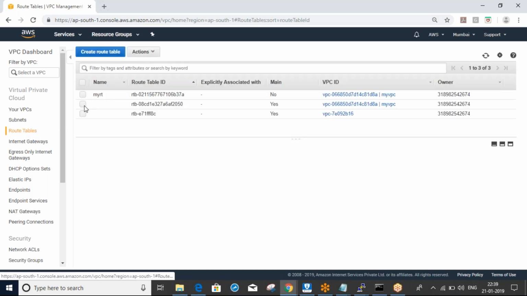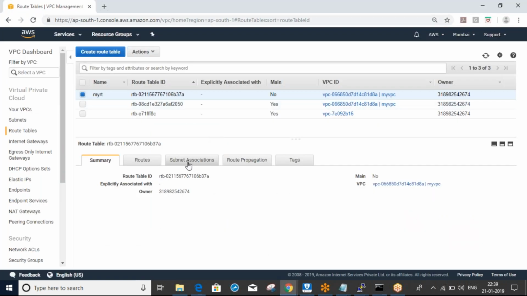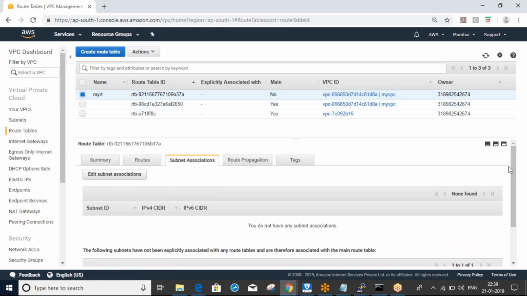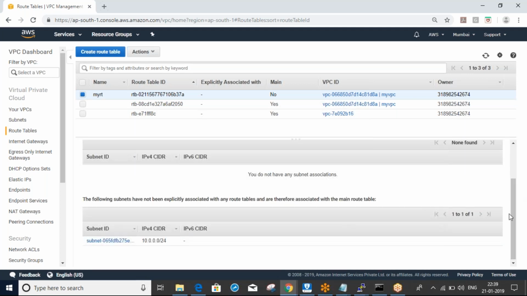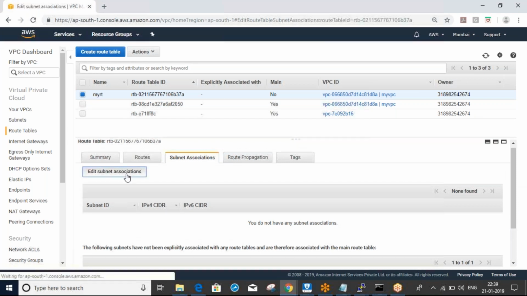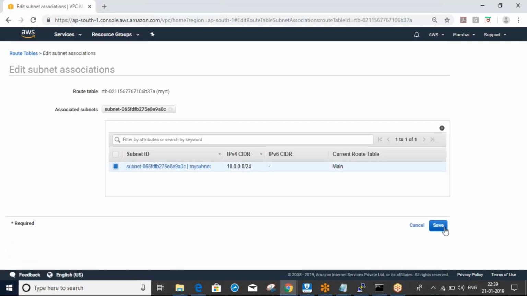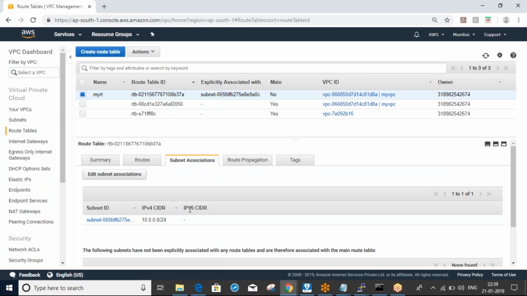This custom route table we should associate with our subnet. Go to our route table, subnet association, edit subnet, select your subnet, save it. This route table is now associated with my subnet, so this subnet became a public subnet.